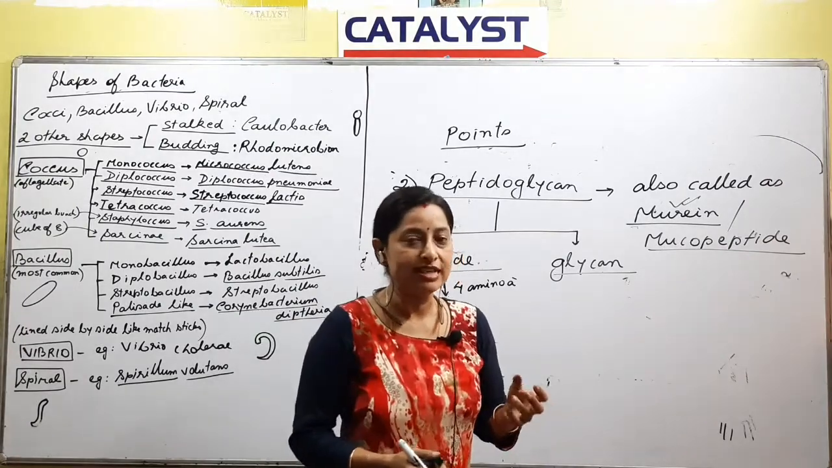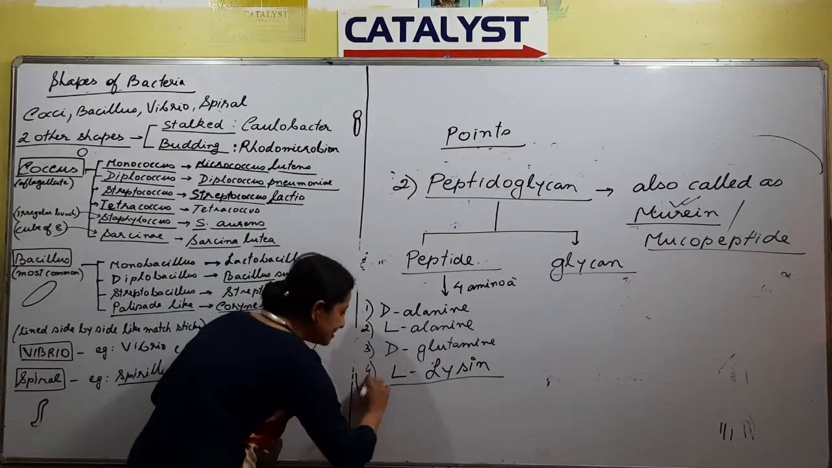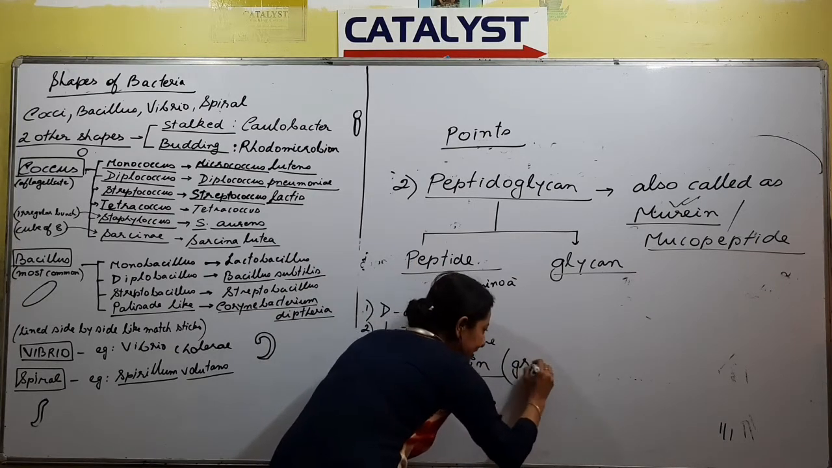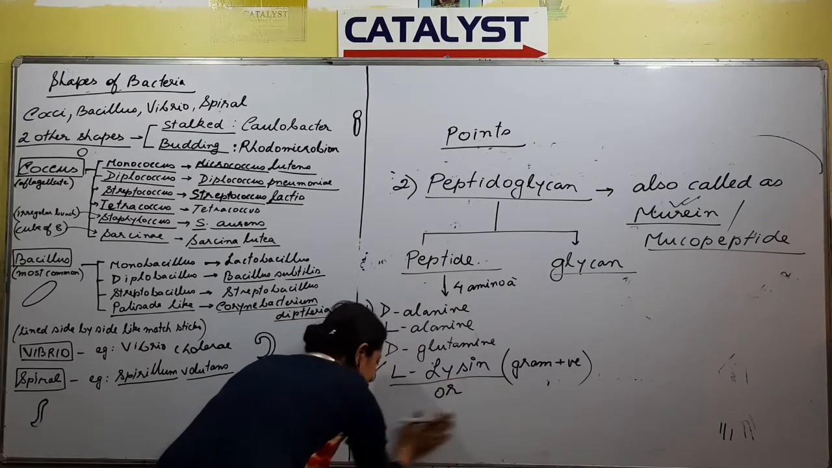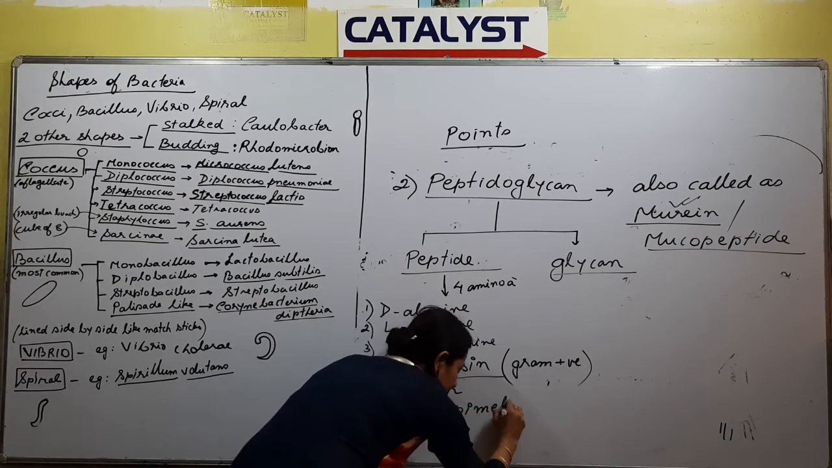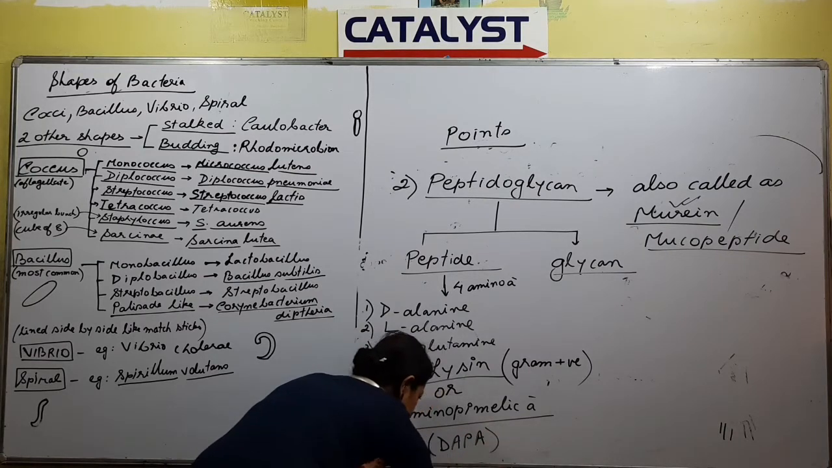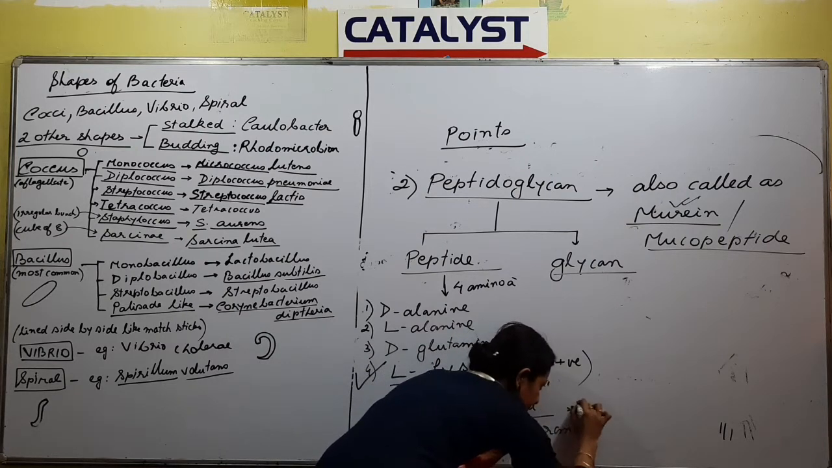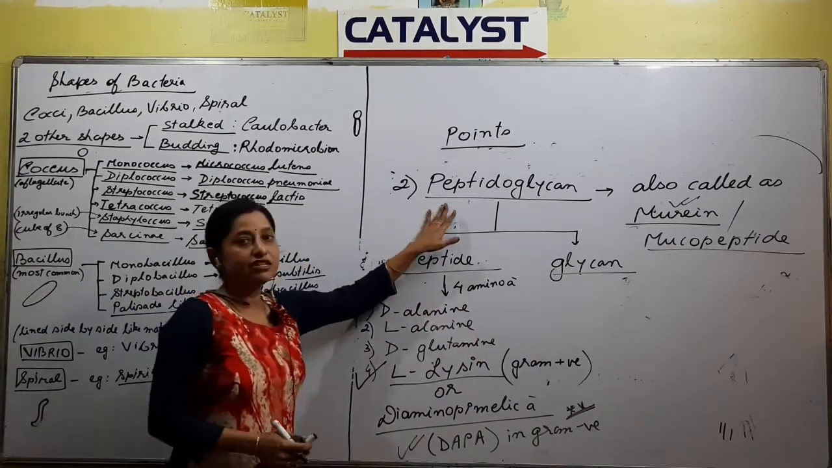Because the questions up till now have not been asked in such detail, right? What is important from all these four is this one, L-lysine. L-lysine is something that is present only in case of gram positive cell wall, right? But in case of gram negative, right? So peptidoglycan is a main constituent of the cell wall.